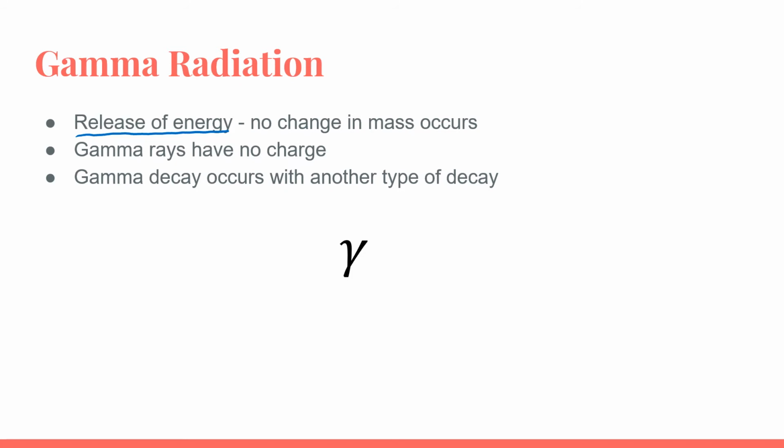Those gamma rays have no charge, and gamma decay often occurs with another type of decay. So gamma radiation is a type of radiation where it is just an emission of energy. In this image here in the middle, this is the Greek letter for gamma, so you could see this written to indicate that gamma radiation is occurring.